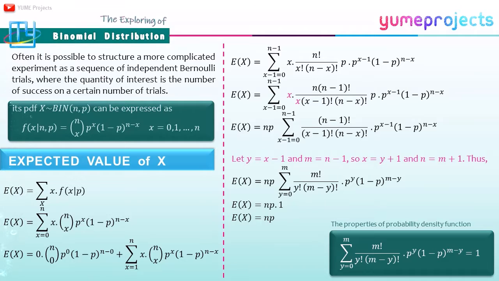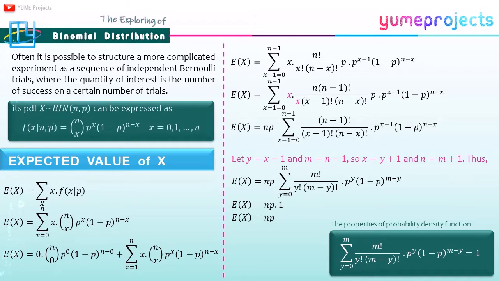Often it's possible to structure a more complicated experiment as a sequence of independent Bernoulli trials, where the quantity of interest is the number of successes in a certain number of trials. The probability density function of x, binomial with parameters n and p, can be expressed as f(x) equal to combination n and x times p^x times q^(n-x), where x is equal to 0, 1 until n. And like before, I used the definition of expected value of x to get the expectation, so I get E(X) is equal to n times p.